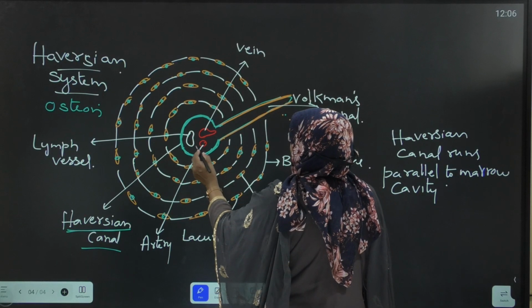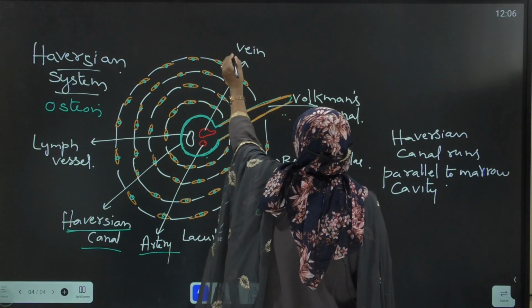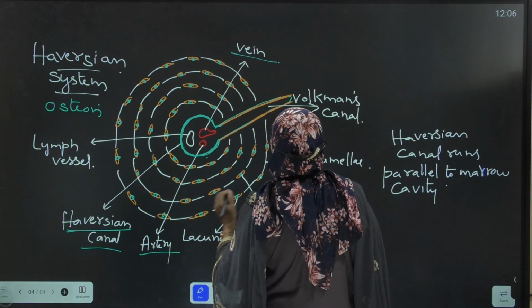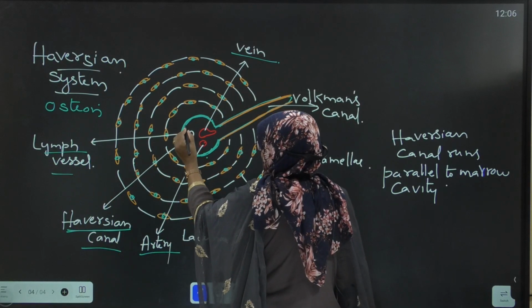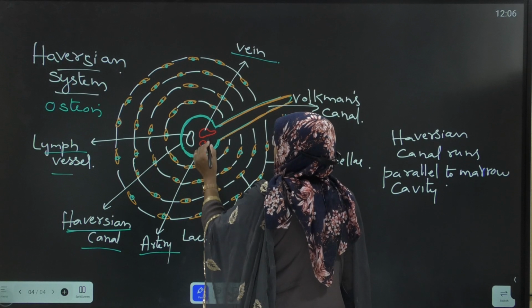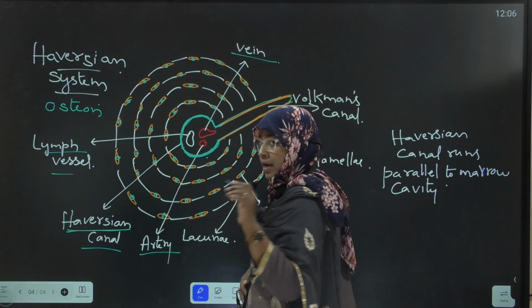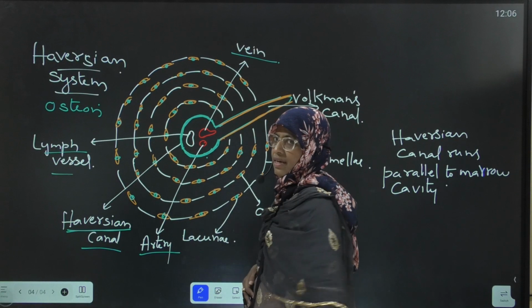This Haversian canal consists of an artery, vein and lymph vessels. This blue one is the Haversian canal. It encloses vein, artery and lymph vessel.